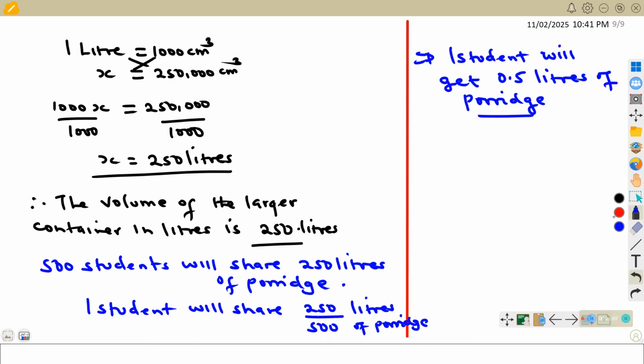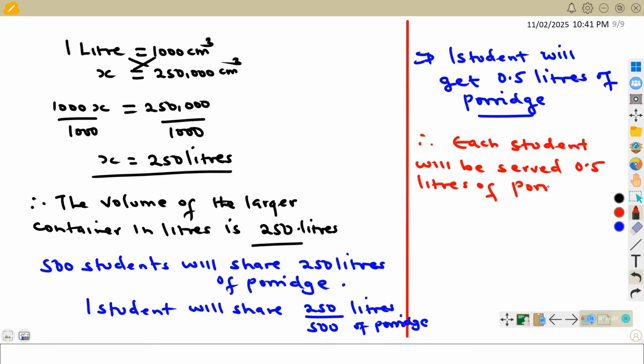So let us conclude that each student will be served 0.5 liters of porridge if the caterer gets the larger container.